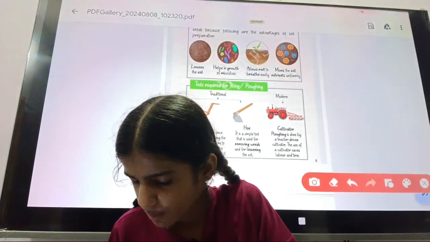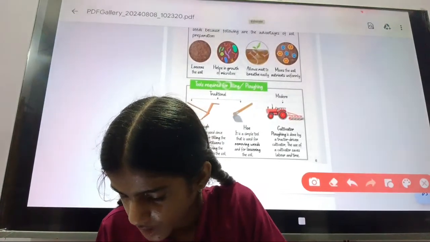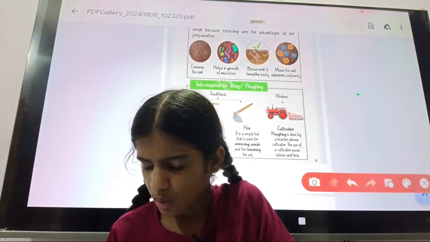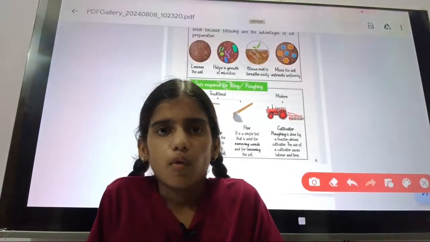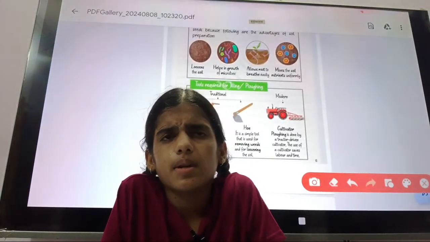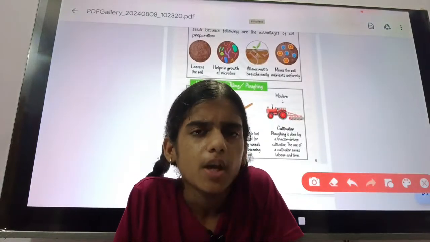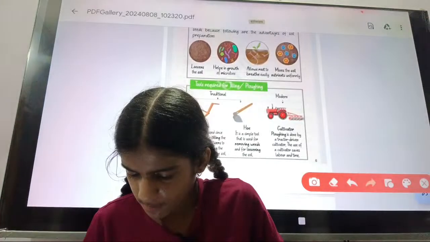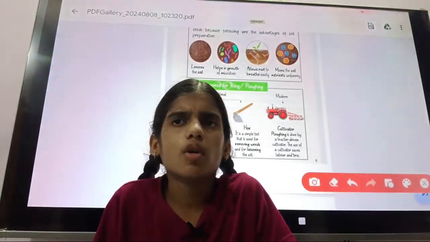So the plow, you will see, was used in ancient times for preparing soil, and in the preparing of soil, two processes are coming: tilling or plugging. If you say tilling or if you say plugging, both are the same thing. There are also many advantages of the plow.